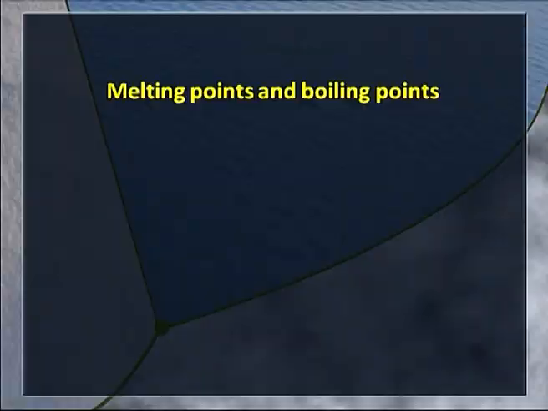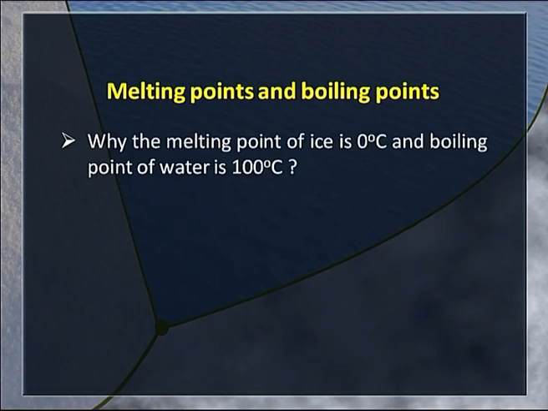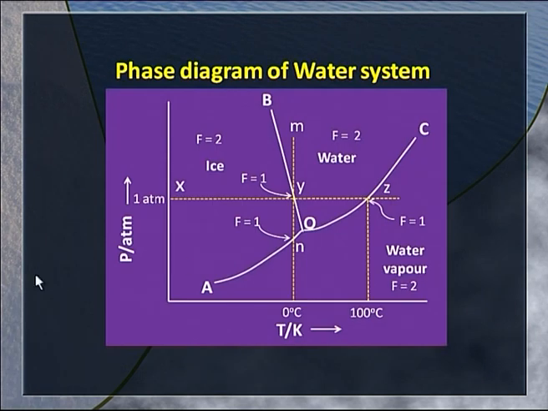I had mentioned that melting points and boiling points are characteristic of pure substances. Let us take water as the example. Why is the melting point of ice 0 degree centigrade and the boiling point of water 100 degree centigrade? Can they change? Look at the phase diagram. Let us start with a sample of ice at point x.